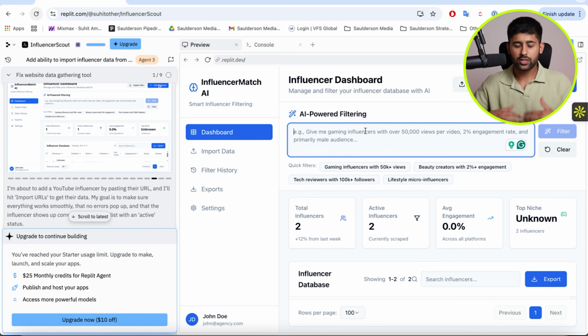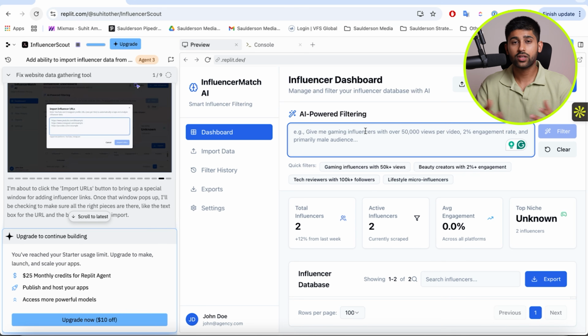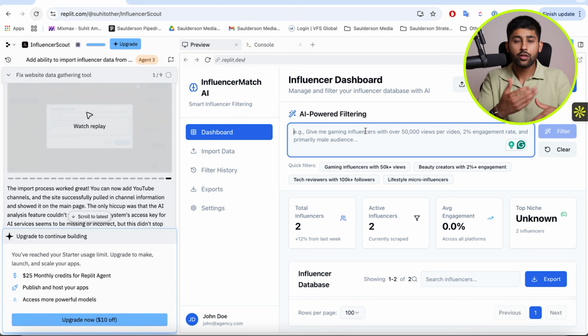Imagine you're doing 20 pitches this month and every single brand has different requirements, and you have over 2,000 influencers in your database. Going through each of those manually to find the relevant influencers is going to take you ages. If you just import them into your app that you create with Replit Agent 3 and then use AI to filter that yourself, that saves you so much time. And what is time? Time correlates to money, because if you can spend less time doing this type of work, you can spend more time getting new brands and new influencers into your database to ensure that you can make more money.